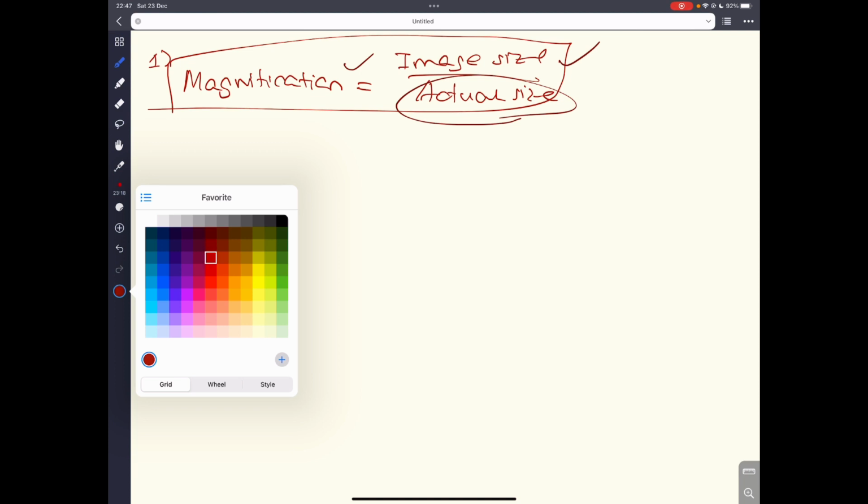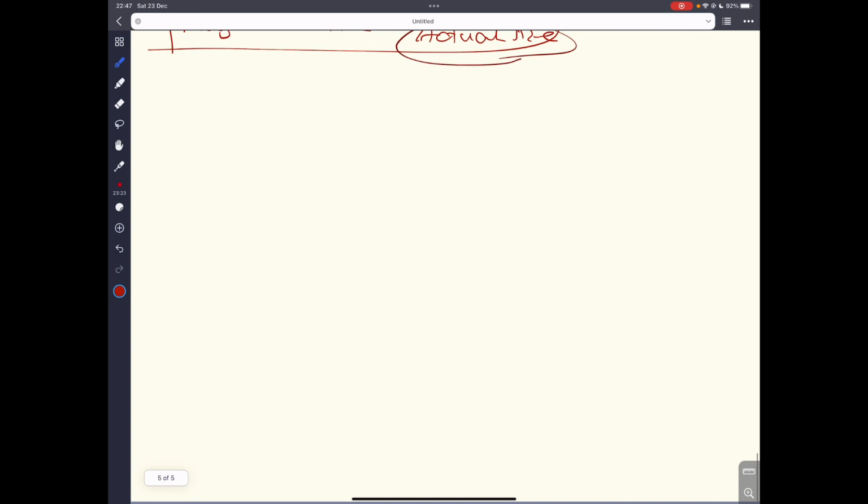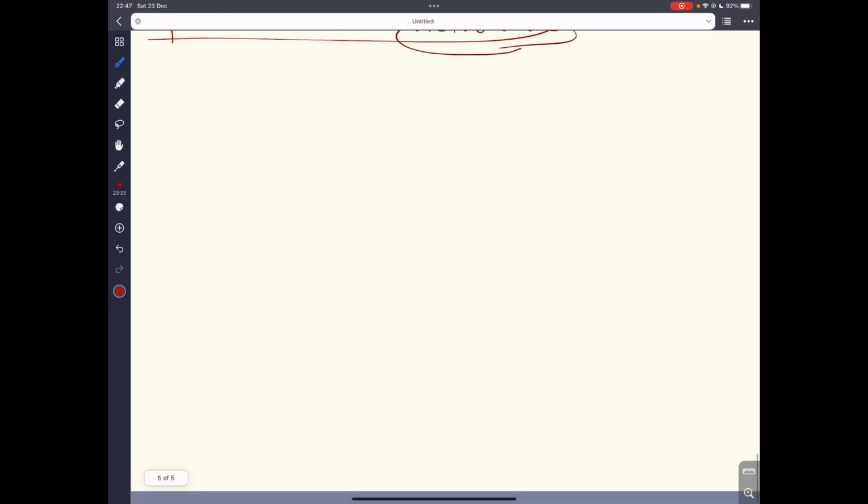I think that's fairly easy as you are at the IGCSE level. Now, a very key thing to note about magnification is that we use millimeters as the biological unit when measuring the specimen that we are measuring under the microscope.